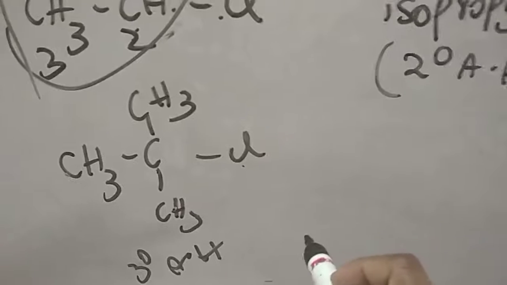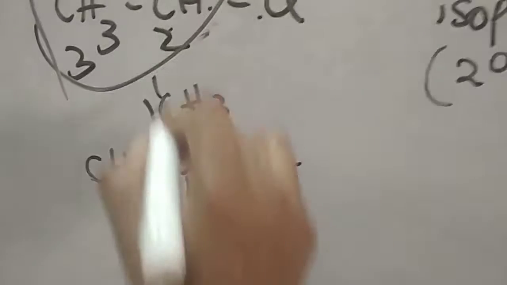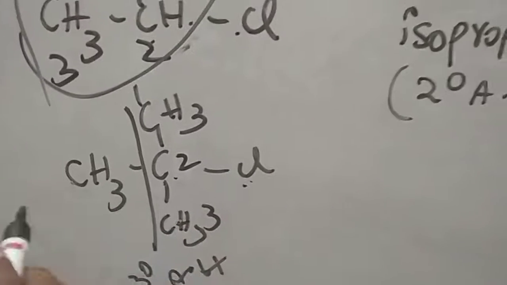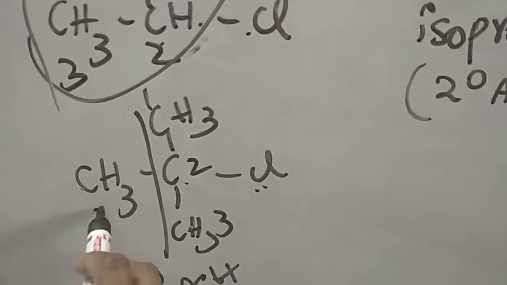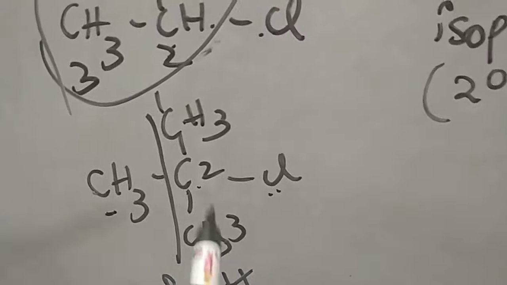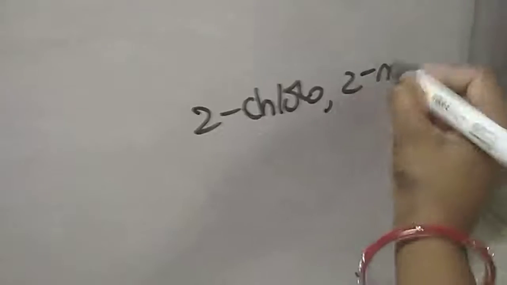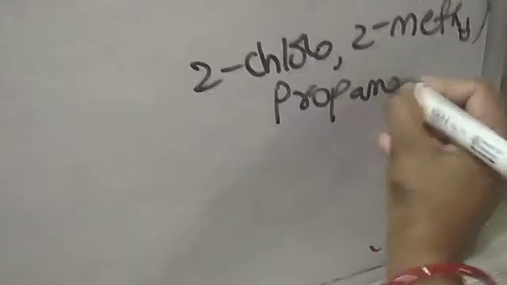For naming this tertiary alkyl halide, first of all, for the IUPAC name, you have to select the longest chain. I am selecting this longest chain. So it is 1, 2, 3. So the second carbon has the halogen, and the methyl group is the branch. So we can write 2-chloro-2-methylpropane. It is its IUPAC name.